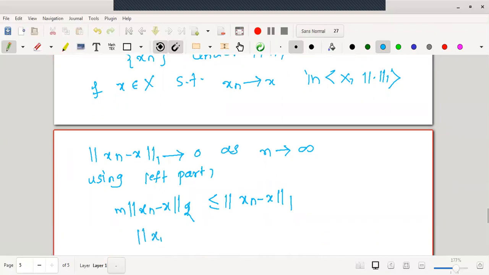Therefore, norm 2 of xn minus x is less than or equal to 1 by m times norm 1 of xn minus x.